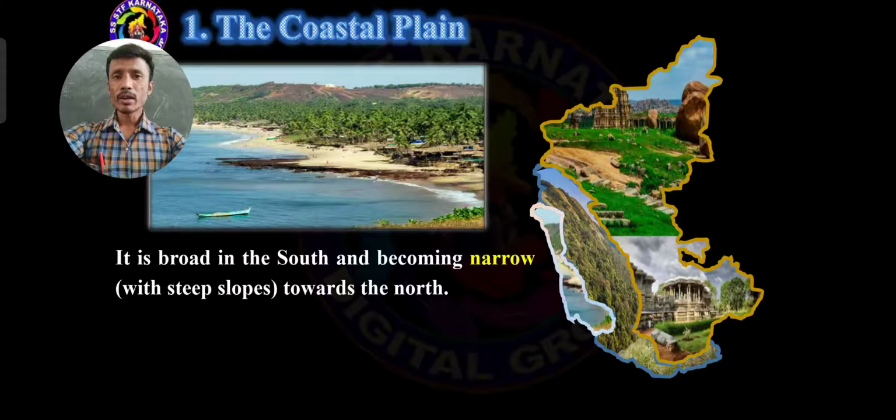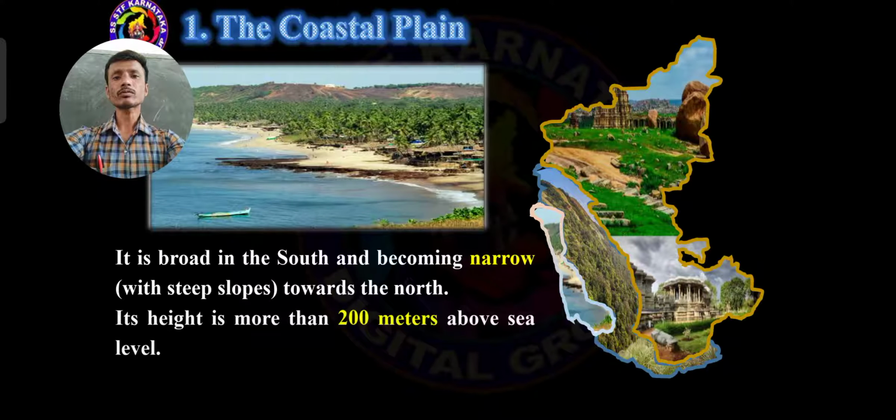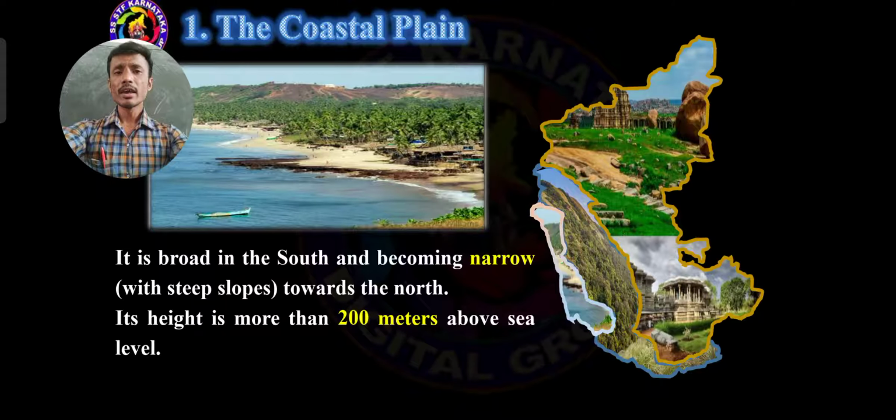Karnataka's coastal plain: the southern part is wide and the northern part is very small. Its height is more than 200 meters above the sea level. Karnataka's coastal plain height is 200 meters above the sea level. So here, this is also a one mark question. Got it? Karnataka's coastal plain height is more than 200 meters above the sea level.